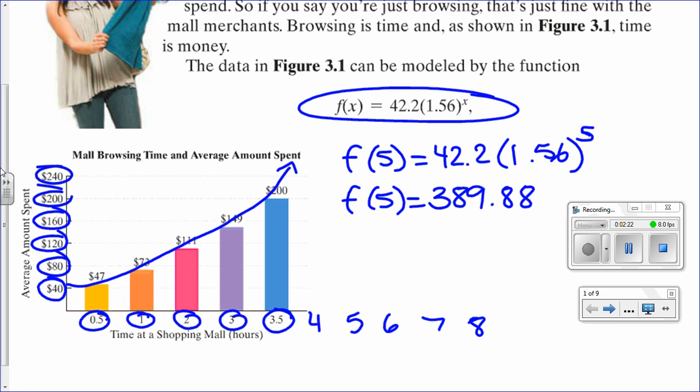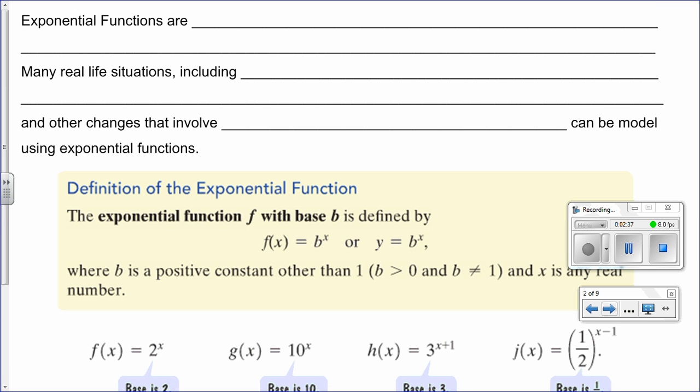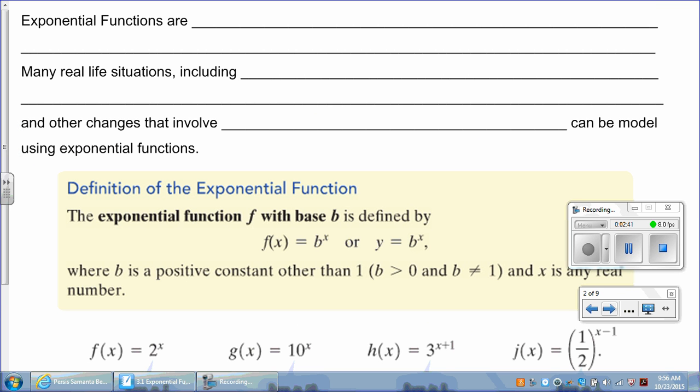Yes, it is alarming. You'll see that once you start making your own money. So the longer you stay at the mall, the more money you will spend, and of course, that amount will increase exponentially. Let's go ahead and go to the next slide, and we're going to write down a few statements. If you just got here, go ahead and grab the handout for 3.1.